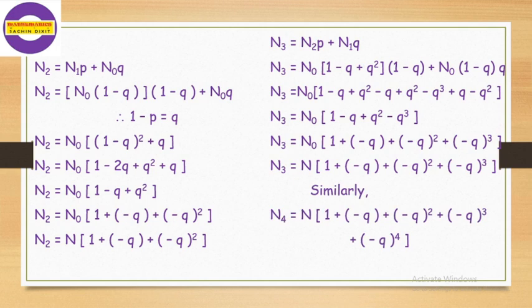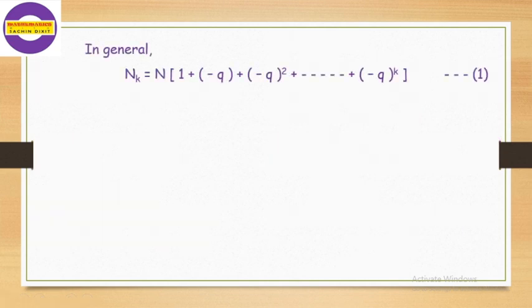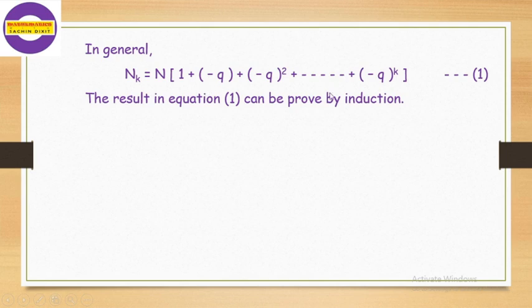Similarly, n4 can be written as n into bracket 1 plus minus q square plus minus q cube plus minus q raised to 4. The term minus q raised to 4 will be added in this term, and so on it will continue. If it continues, then we can define the value of nk in general as nk is equal to n into bracket 1 plus minus q square plus and so on up to minus q raised to k. Equation number 1. This is the generalization term. Now this is a general term.